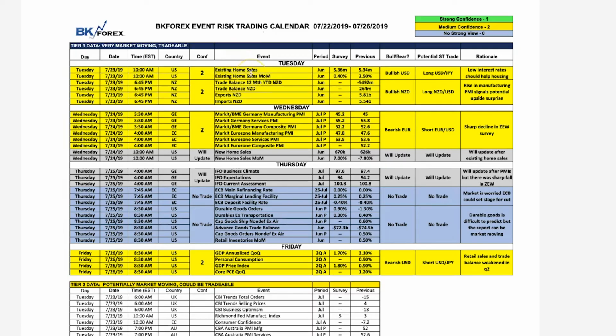We do have a little bit of Kiwi data with trade balance and exports. We're actually bullish that data set. So that starts out on Tuesday. We'll take a look at that in just a second. And that, I think, is it. There's not even CAD data this week. We did have CAD data today, on Friday. It was mildly negative, but CAD reversed that price action. That's a very, very bullish signal. I'll take a look at that in just a second.